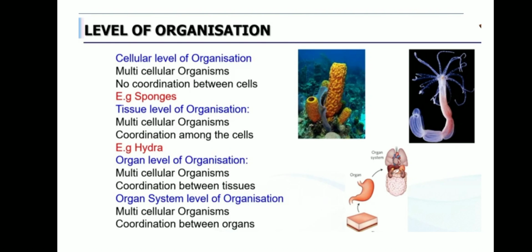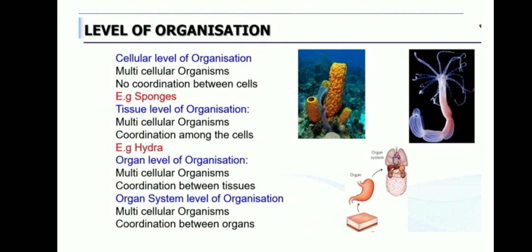And next one is what? Organ level of organization. Each organ undergoes, that is, a group of tissues coordinate with each other and perform various functions in the body. Okay, organ level of organization. It comes under a multicellular organism, and coordination is there among the tissues. Each organ we can take as an example. Organ system level of organization is also coming under multicellular organisms only. There is a coordination between the organs.